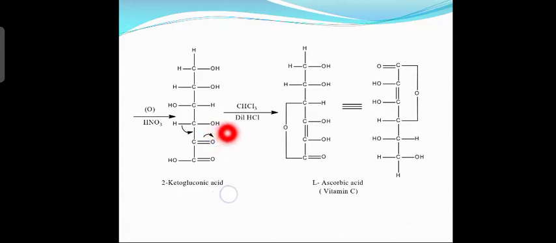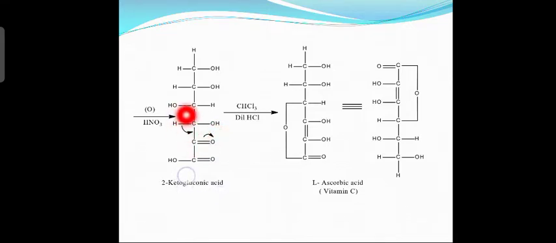Now, on treating with chloroform and dilute hydrochloric acid, one water molecule is eliminated. From where is the water molecule eliminated? The H on the fourth carbon atom will come over here to give an OH group. So this oxygen becomes negative by the shifting of electrons, so O minus.